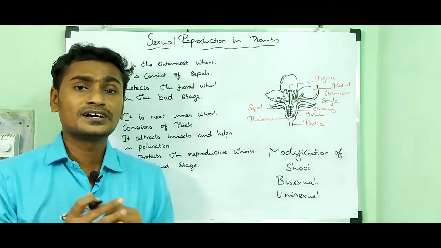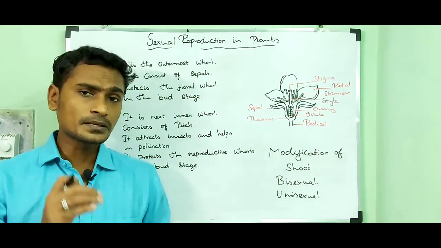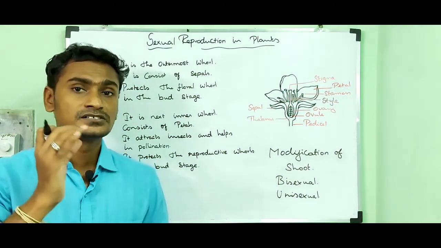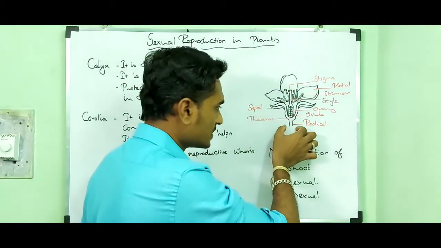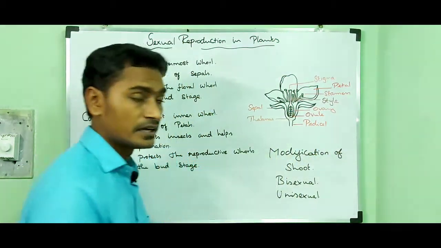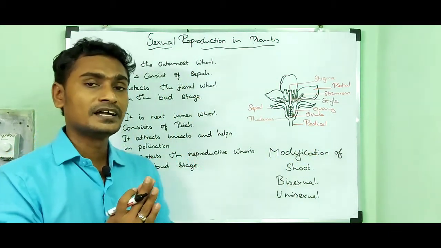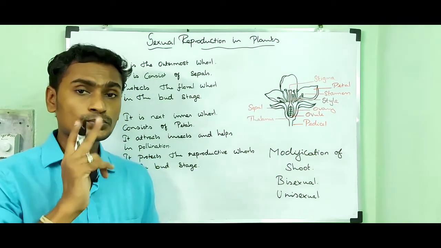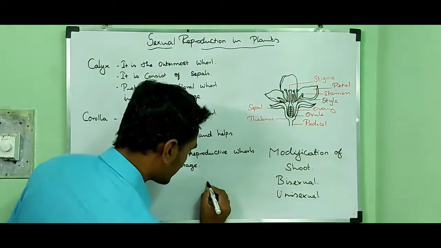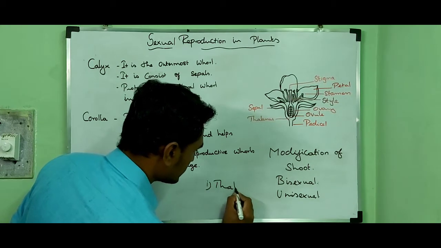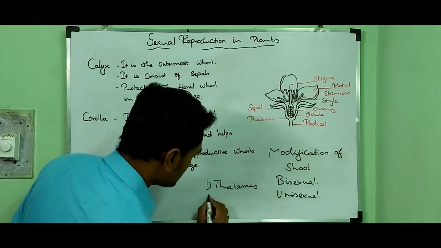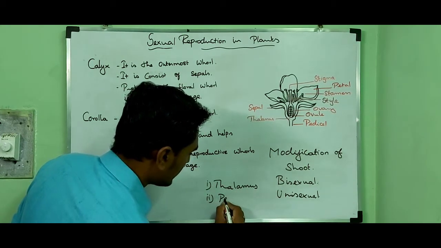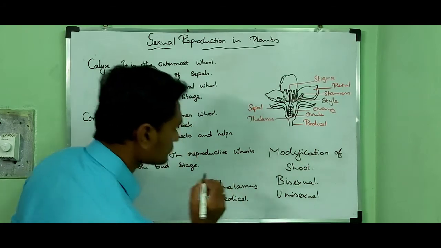A flower generally bears a long or short axis, and that axis has two parts, namely thalamus and pedicel.